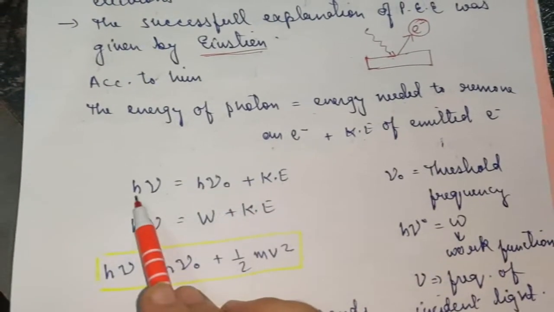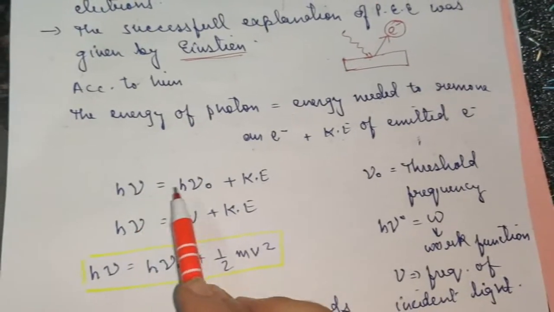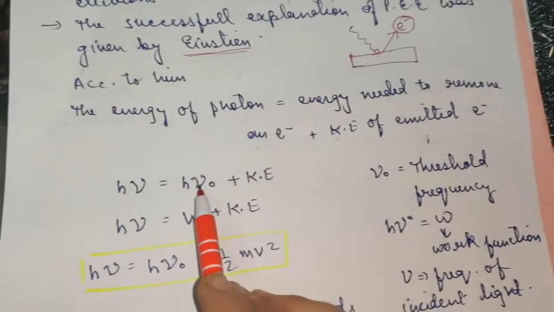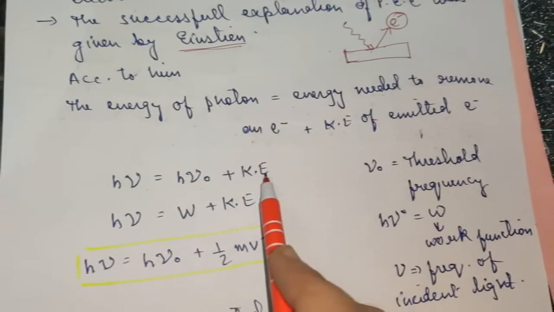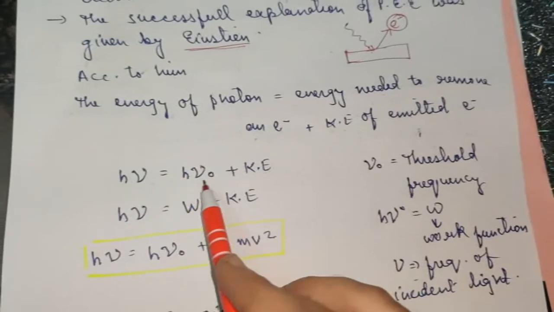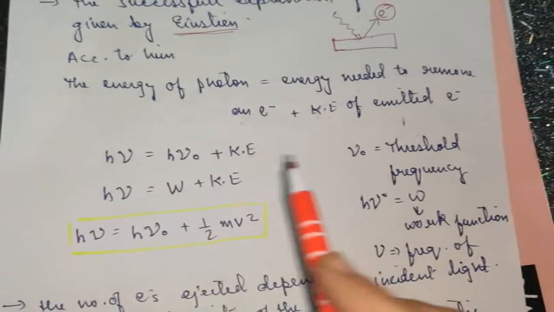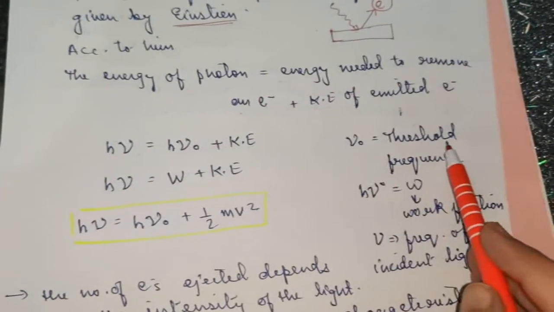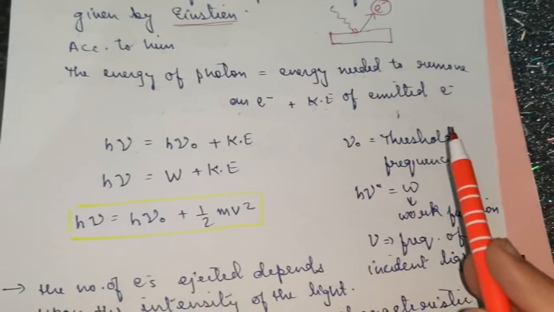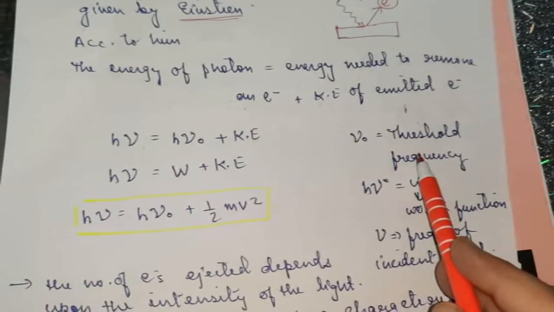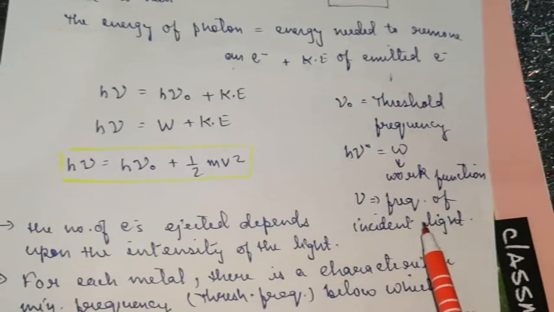Now in h nu naught, h is Planck's constant in both cases, nu is the frequency of the incident light, nu naught is the frequency of the light which is necessary for the ejection of electrons, and KE is the kinetic energy. This h nu naught, the product of these two, is also known as the work function. Here the details are mentioned. Nu naught is the threshold frequency, that is the minimum frequency of the incident light which is needed for the ejection of electrons. H nu naught together is also known as W, the work function, and nu is the frequency of incident light.